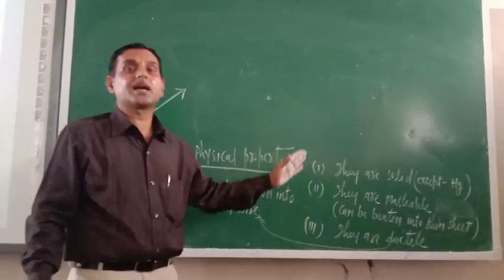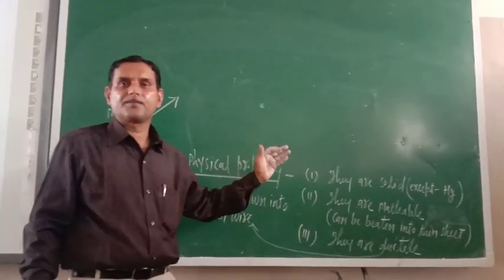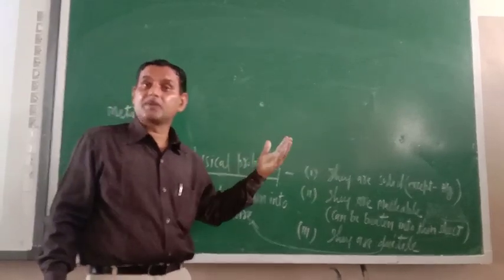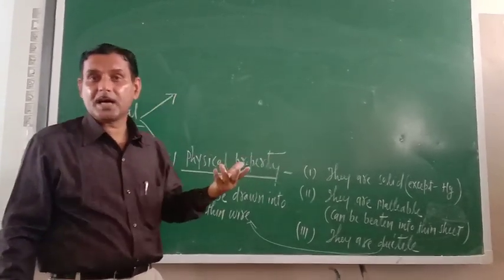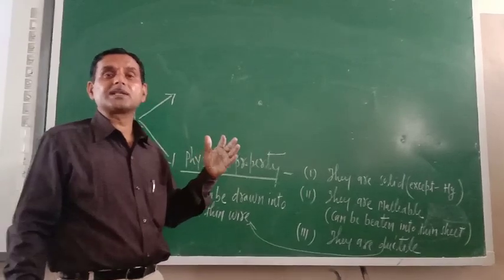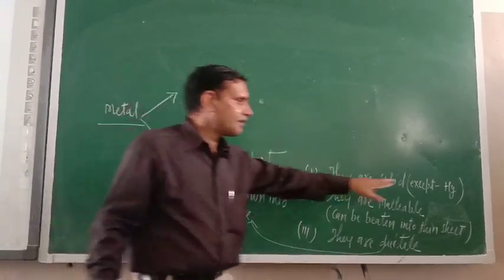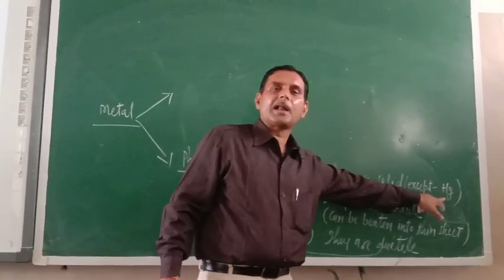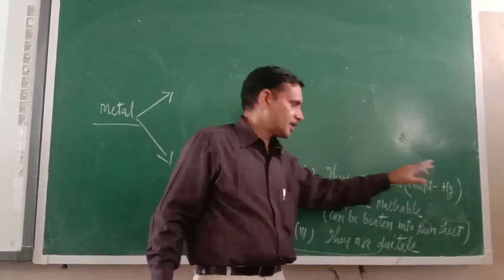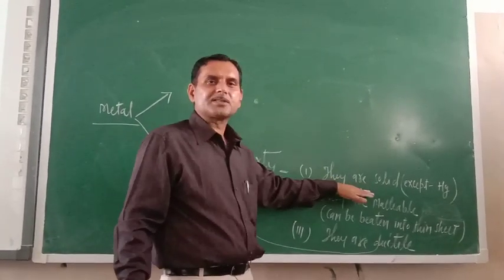99.9% of metals are solid and hard. Some metals are soft also, like sodium and potassium, they are soft. But most of the metals are solid, except mercury, Hg. The symbol of mercury is Hg, which I wrote here. So most of the metals are solid.